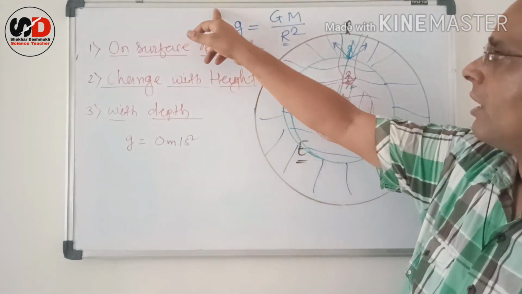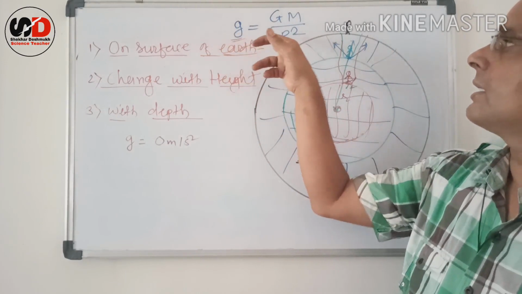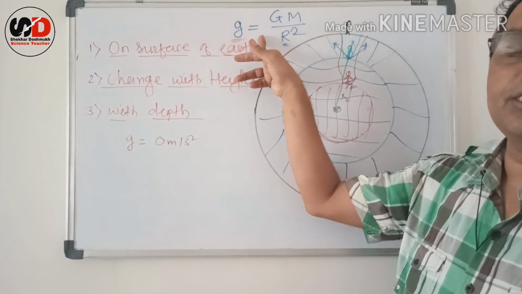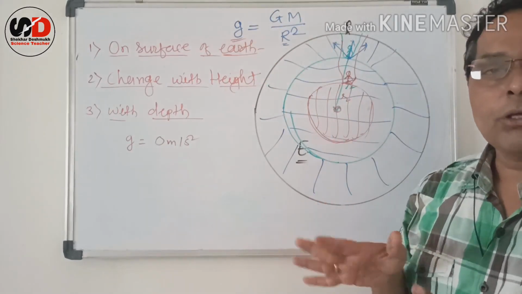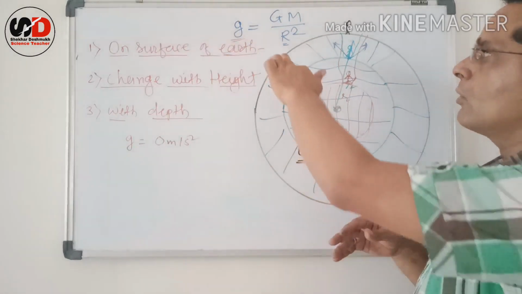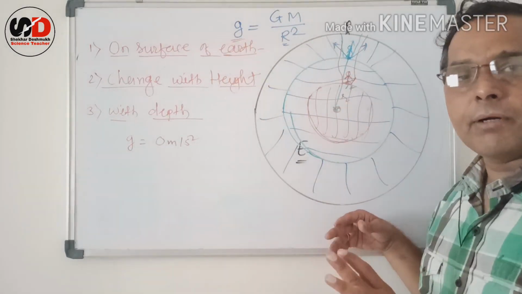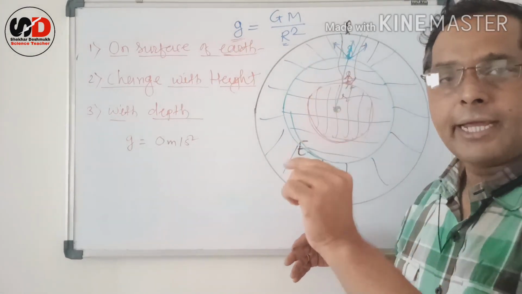So all the time we have to consider only this equation: small g is equal to capital G into capital M upon r square. So the value of g directly depends upon the value of r, that is, the distance between the object and the center of earth.